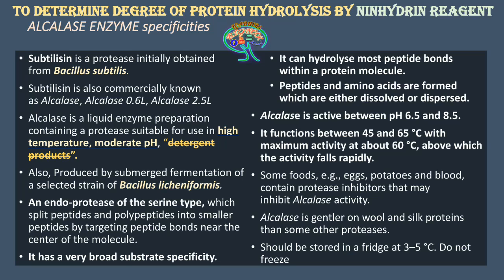This alkylase is also produced by Bacillus licheniformis. So there are two species of the same genus, Bacillus, from which we produce the alkylase enzyme. This alkylase enzyme is an endoprotease enzyme, which is of the serine type. Already I have spoken that there are different groups of enzymes.